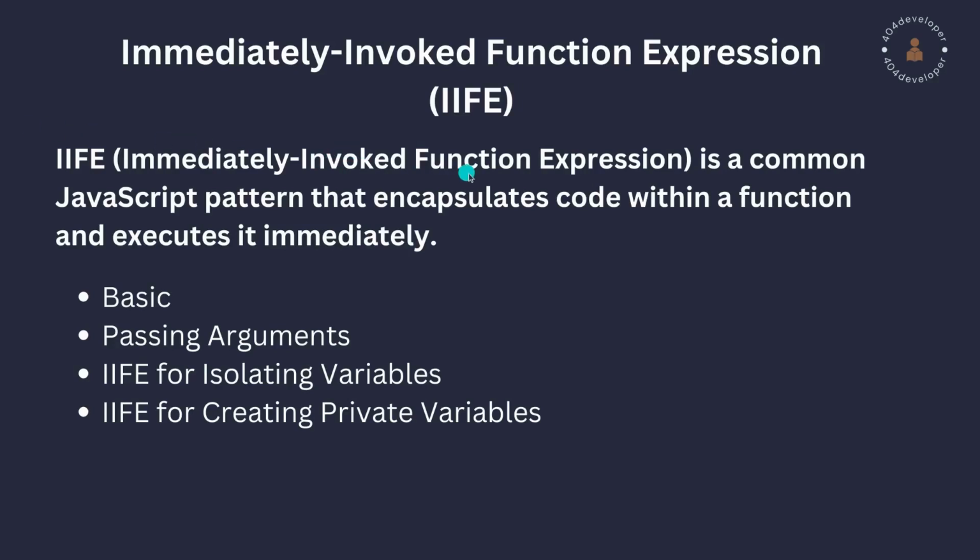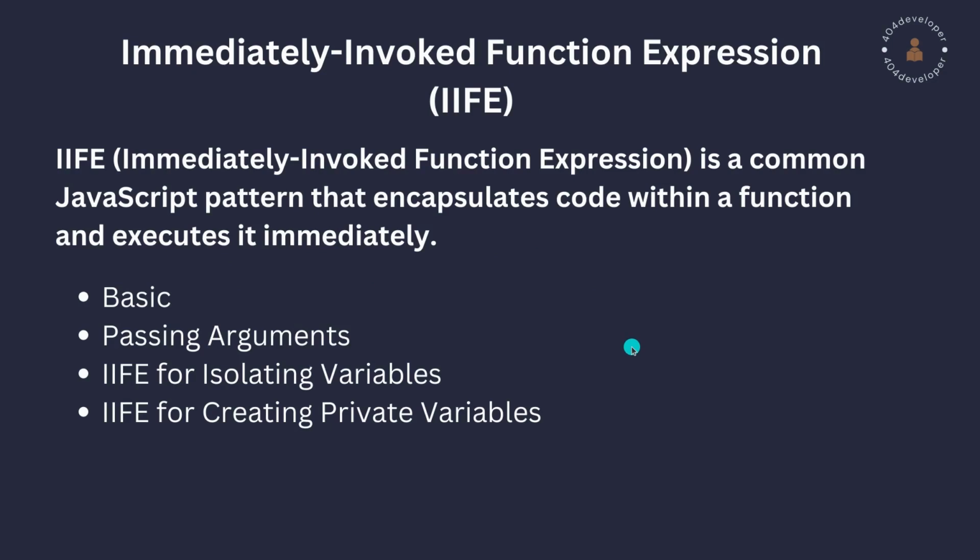Now let's talk about immediately invoked function expressions. It is a common JavaScript pattern that encapsulates code within a function and executes it immediately. So what that means is, we can define a function in a bracket, and after defining the function we can call that function.